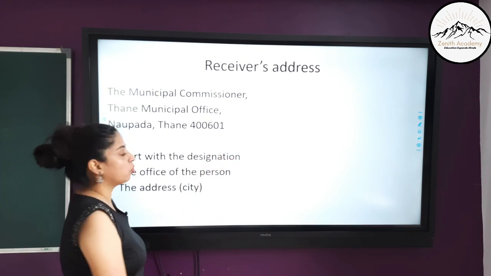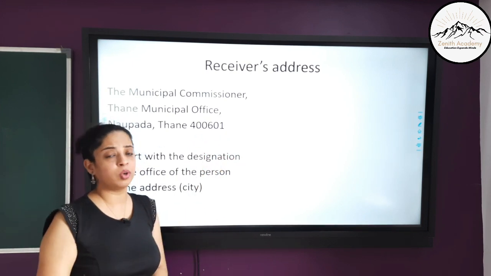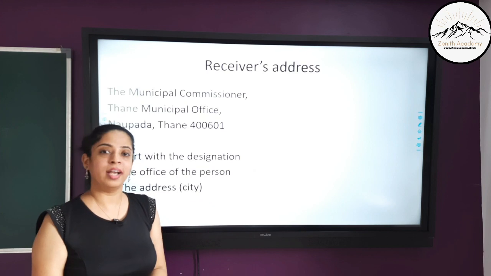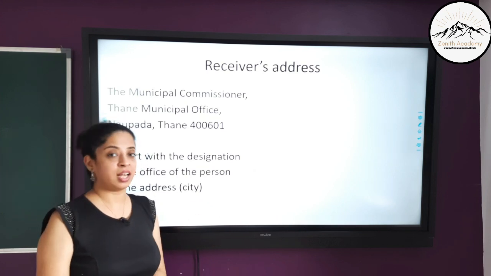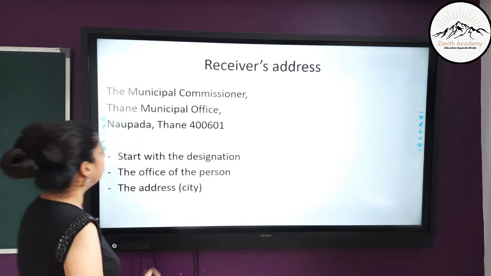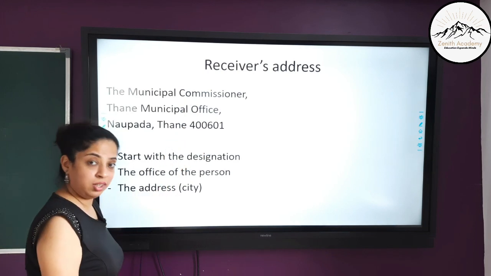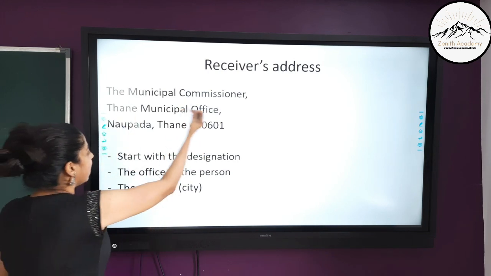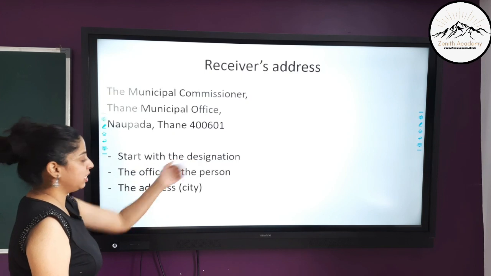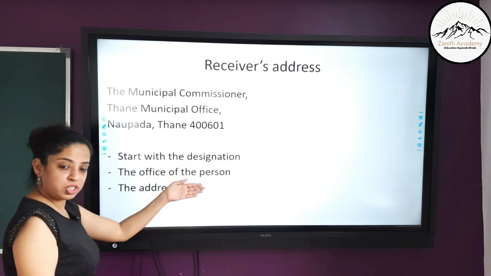If you are told by your school to write the pin codes, you do write the pin codes. If you are advised not to write, then don't write. Both the addresses are accepted by the ICSE board. Try to cover it in 3 to 4 lines. The first line should mention the designation. The second line should mention the office of the person.